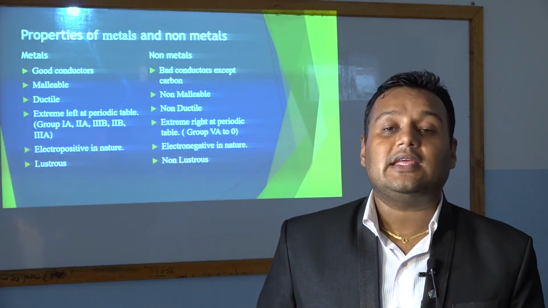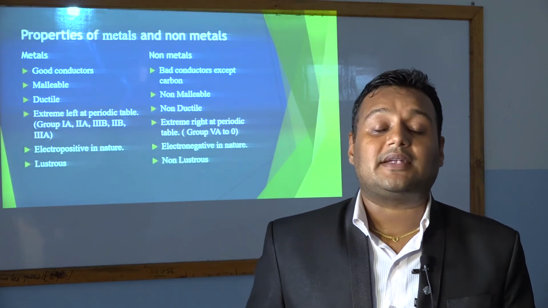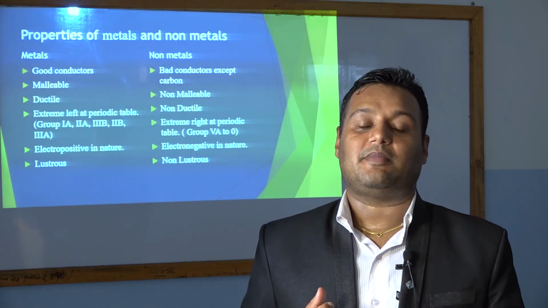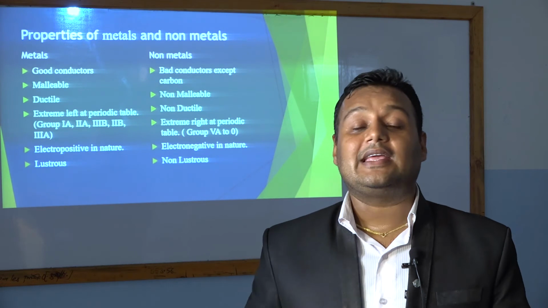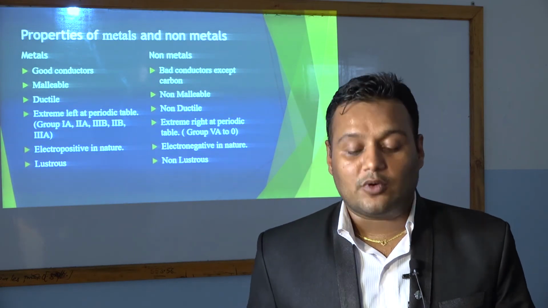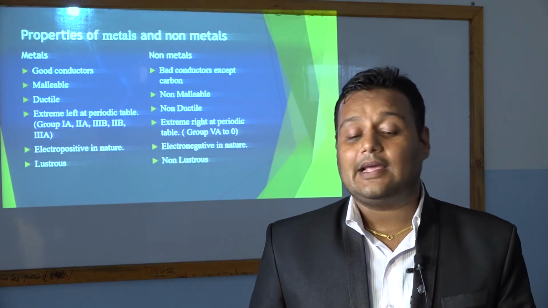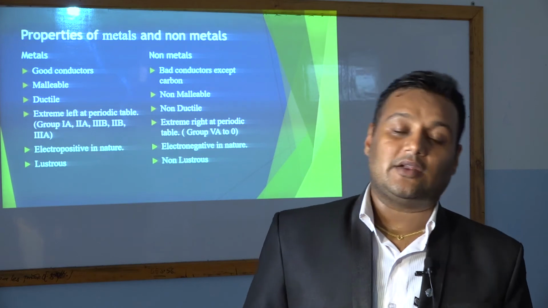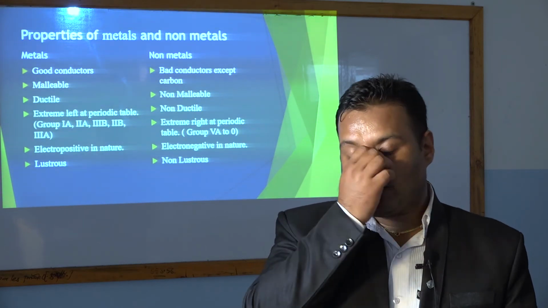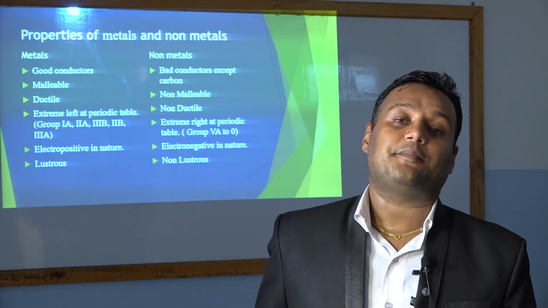That means during any chemical reaction they gain the electrons. They have a tendency, a habit, of gaining the negative part of the atom. That means they are gaining the electrons. So if they are gaining the electrons, they become more and more negative. So the essential property of non-metals is that they are electronegative in nature. And another is non-lustrous. That means non-metals are non-shiny physically, they are dull in appearance.